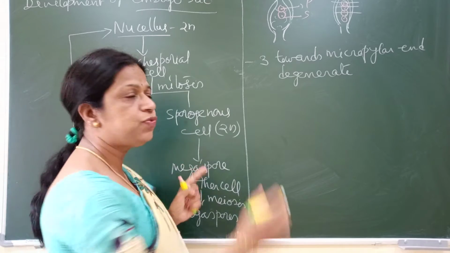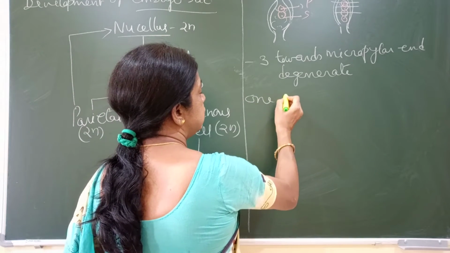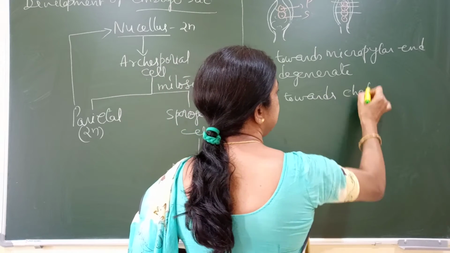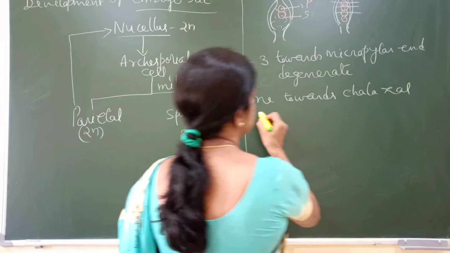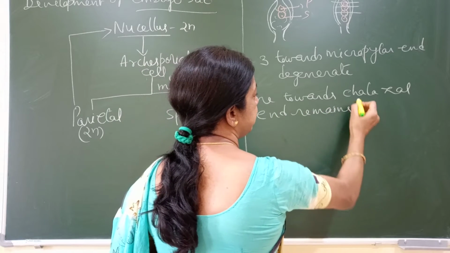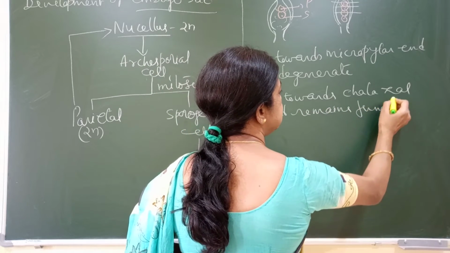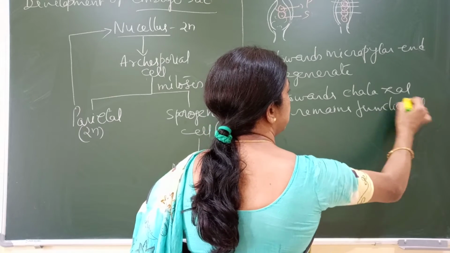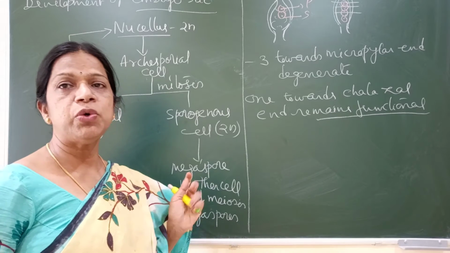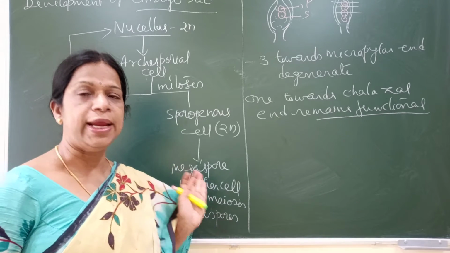Which one remains functional? The one towards the chalazal end remains functional. That is called the functional megaspore. So the functional megaspore is towards the chalazal end.